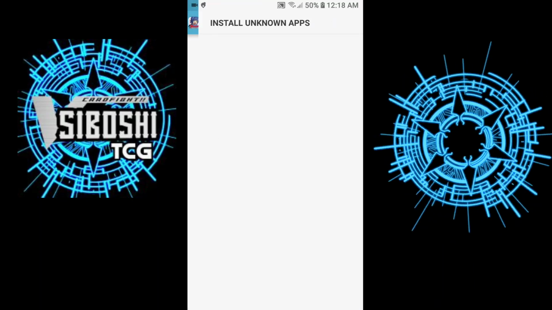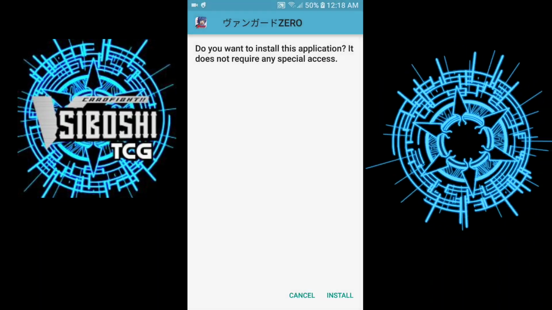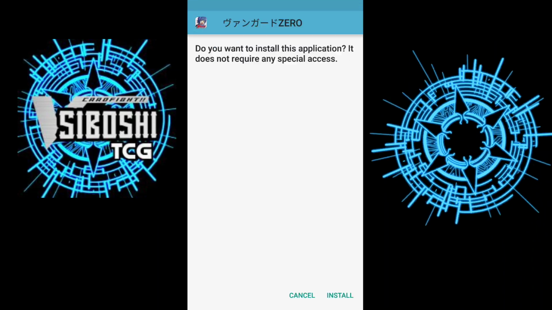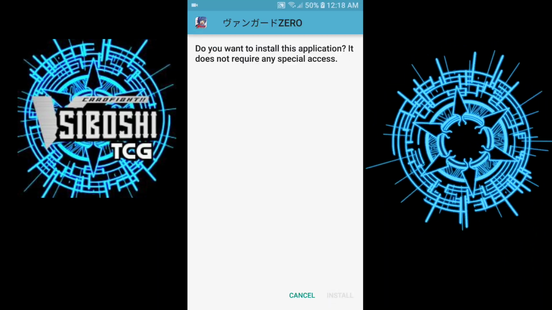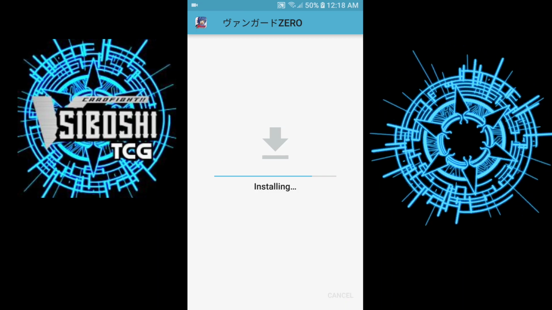Now it's going to ask you to enable unknown sources, so go ahead and do that. Allow from this source, and then install. Okay, then let that install.